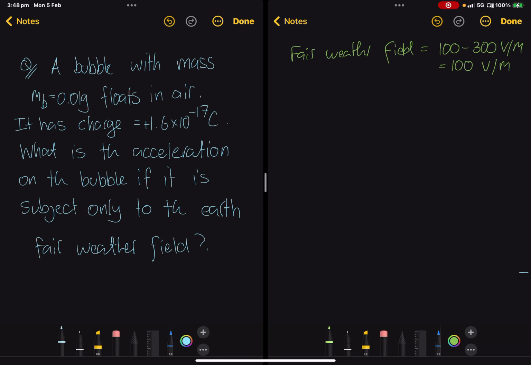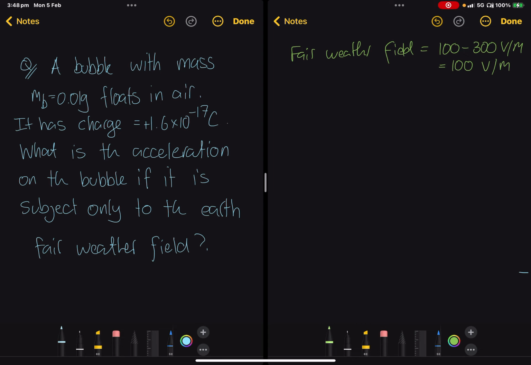The fair weather field is the normal electric field which occurs on the surface of the Earth on an ordinary day. So the Earth is not completely neutral in terms of fields. There is always some kind of field, and the field that exists just on an ordinary day is about 100 volts per meter. The direction is towards the surface of the Earth.